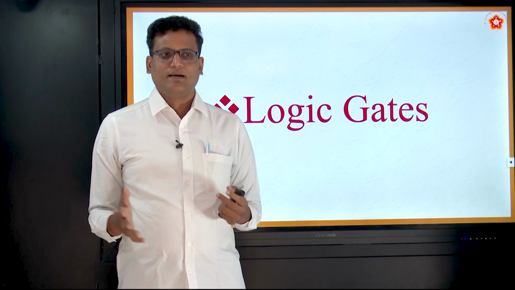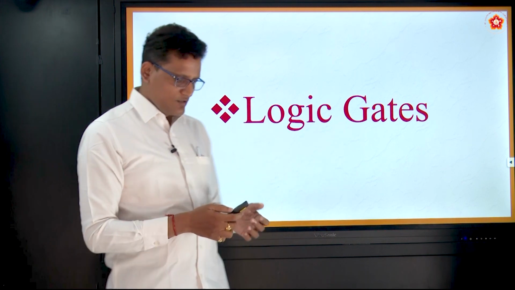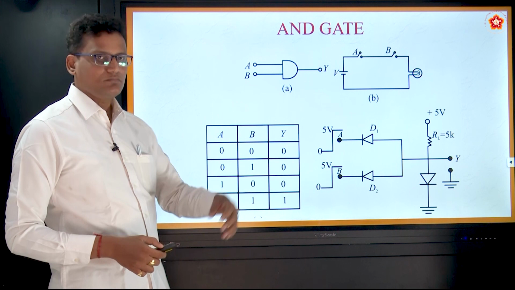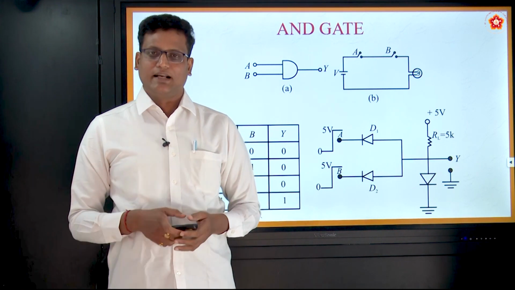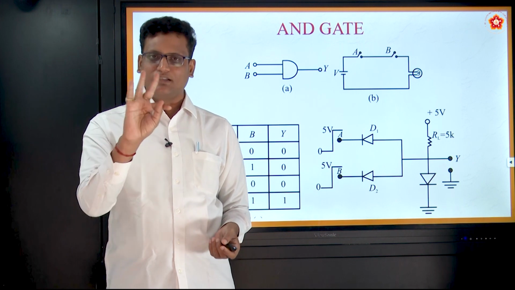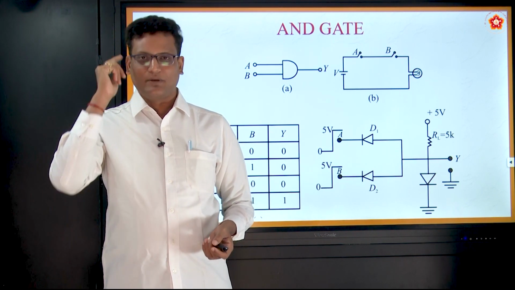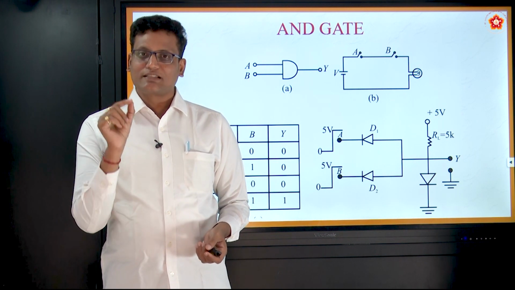Now let us define this logic gate electronically. What is that? It takes more inputs, it delivers one output. Just like the gate takes many people and sends one after another. So here you see this. We have a first gate called the AND gate. We have some basic gates like AND gate, OR gate, NOT gate. These three are fundamental gates. That means common sense qualities of the human brain. And the first one is called the AND gate.